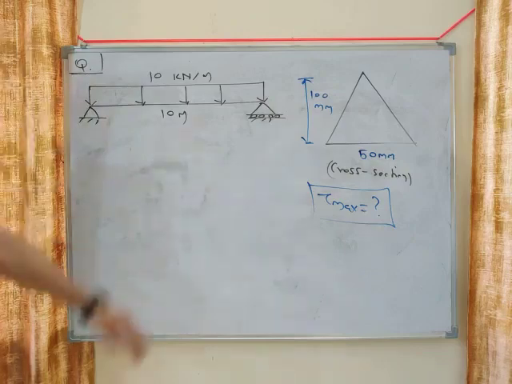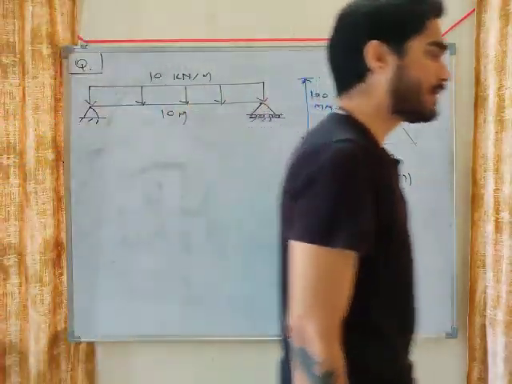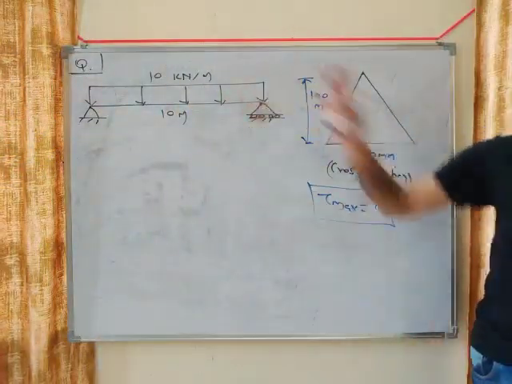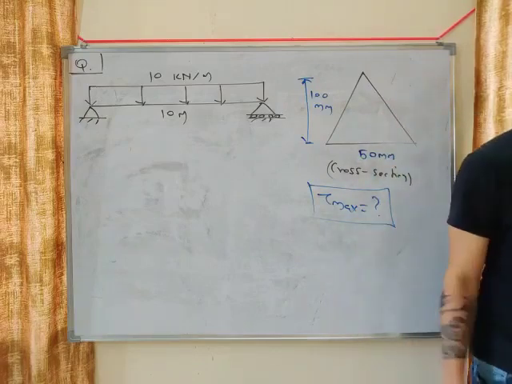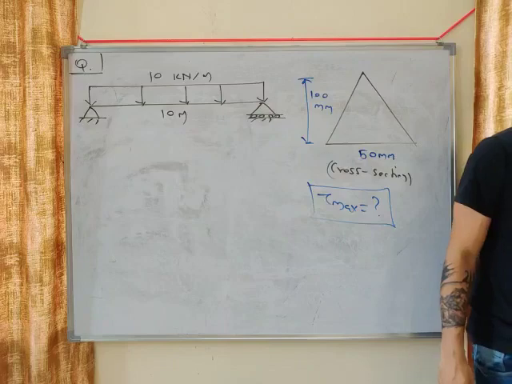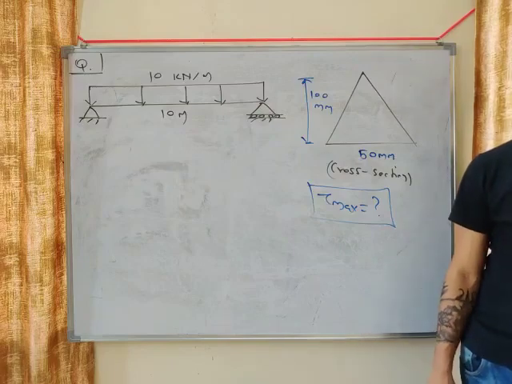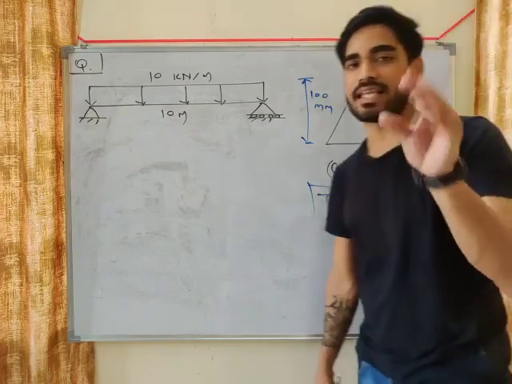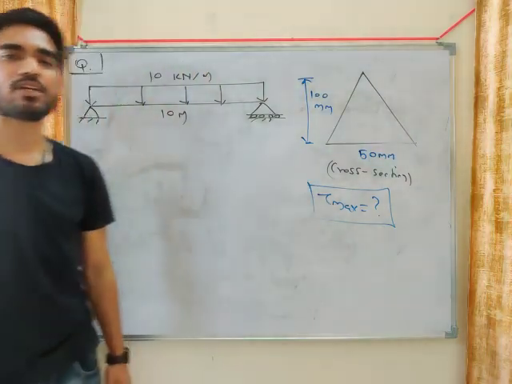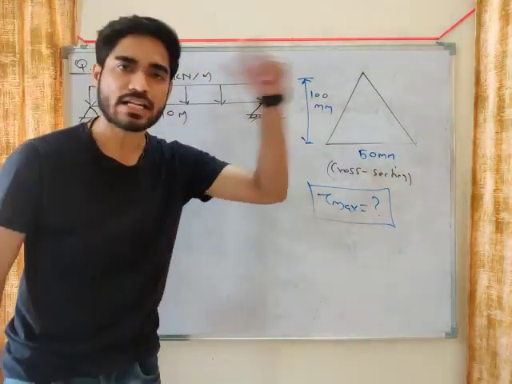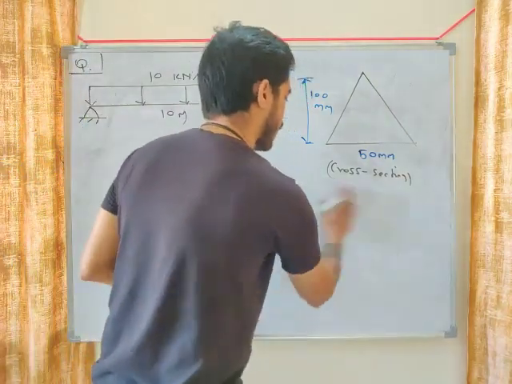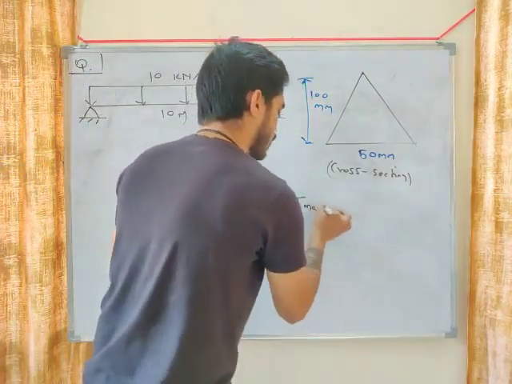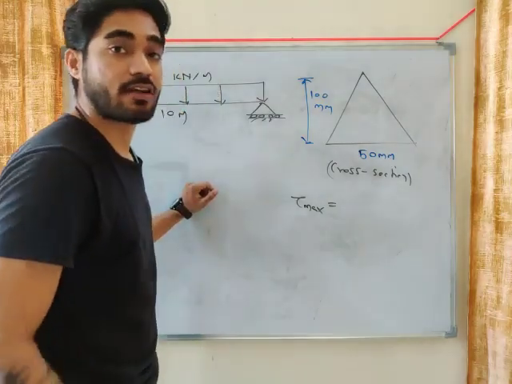Okay, you have to calculate tau maximum. The beam is simply supported, loading condition is given, cross section is given. Calculate what will be tau maximum. Now if you want to calculate tau maximum, you don't have to use the relation S A y bar by I B. You can directly use the relation between tau max and tau average. What is the relation between tau max and tau average for triangle?